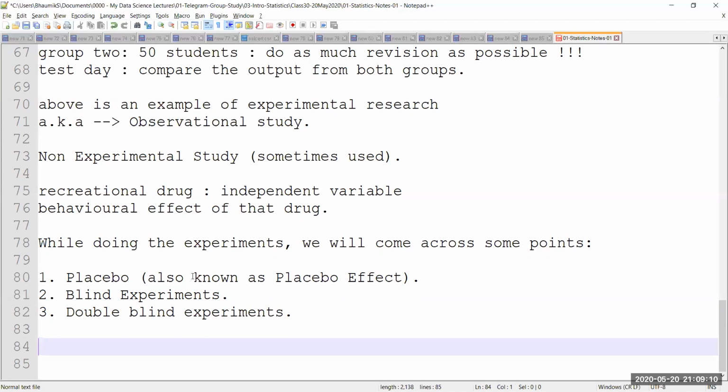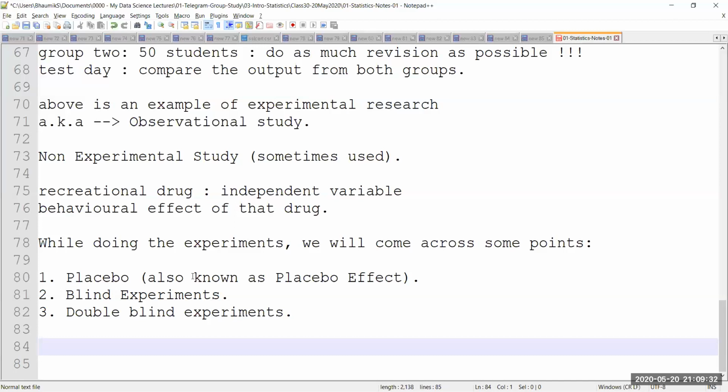Sometimes we make changes in IT systems without informing the user. We simply tell them we have enhanced the performance of our website. Please go ahead and have a look. Maybe we have not done anything, right? We just want to observe and study if there is any psychological effect on the customers. Okay, so placebo is used in the market, but not always.